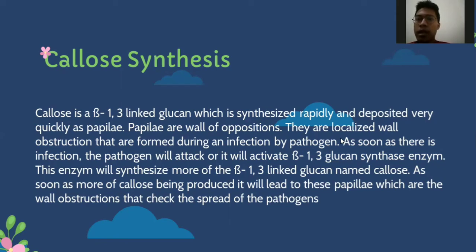As soon as there is infection, the pathogen will activate beta-1,3 glucan synthase enzymes. The enzyme will synthesize more of the beta-1,3 linked glucan named callose. As more callose is produced, it will lead to these papillae, which are the wall obstructions that check the spread of the pathogens.